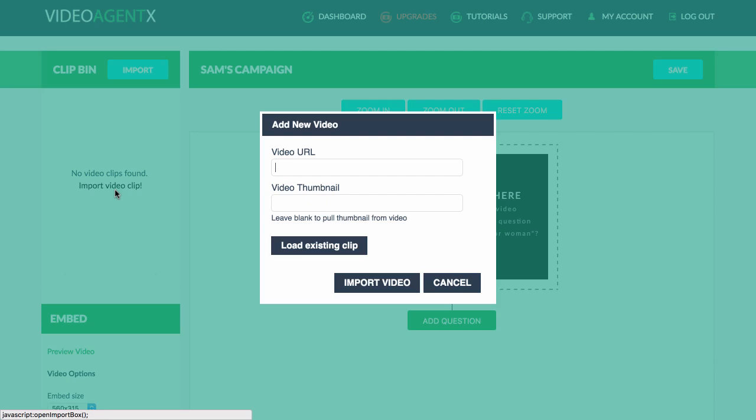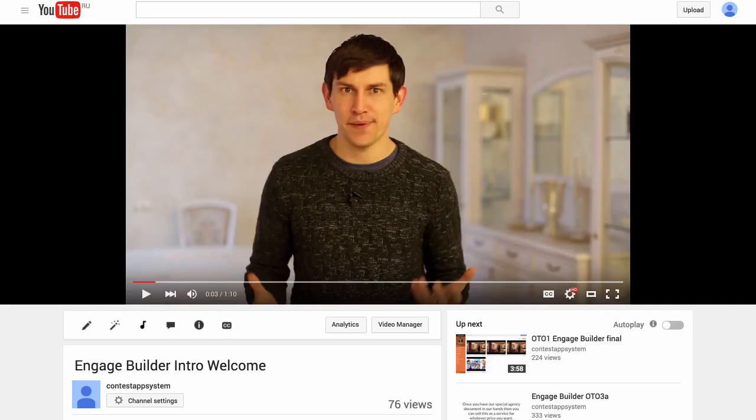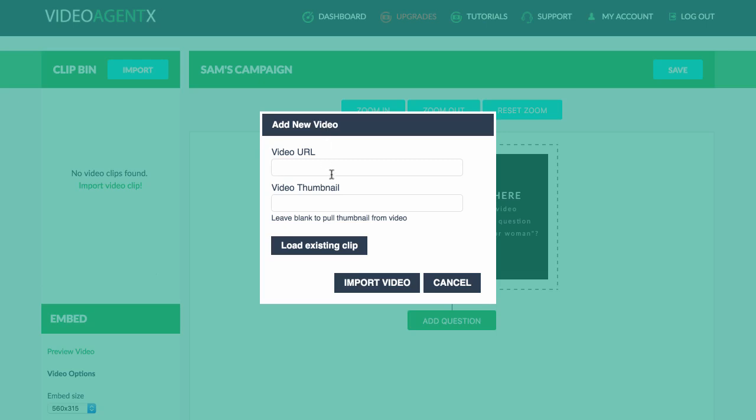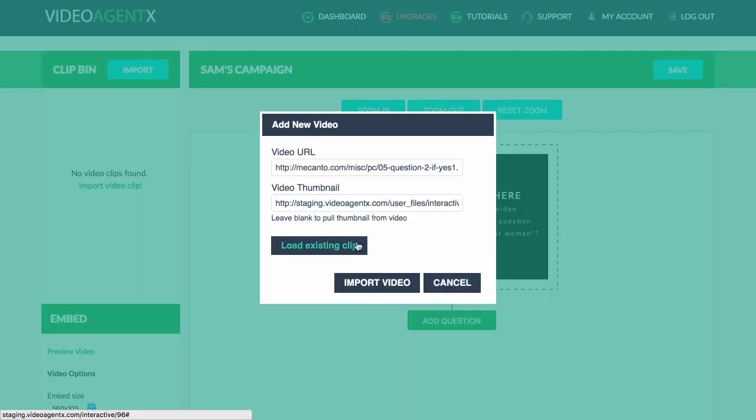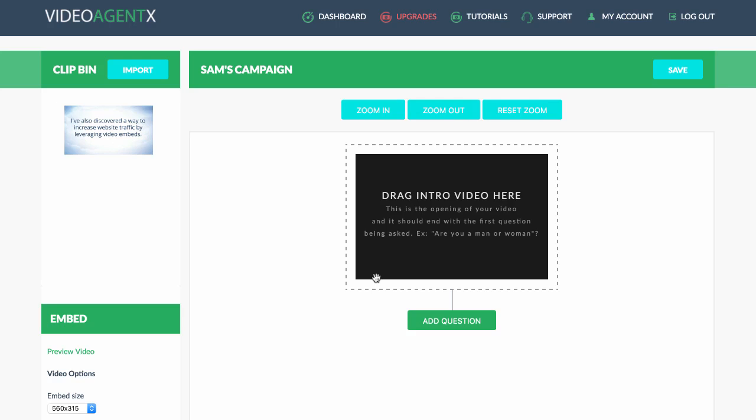Then from there, what we need to do is import a video clip. You import a video clip by clicking on this button and adding a URL in. That URL can be from YouTube, it can be from somewhere else. I'm going to add in a YouTube video right here. Then we can add a video thumbnail of our choice. In this case, I'm just going to do the quickest option possible and add a random thumbnail from the selections that have been imported previously.